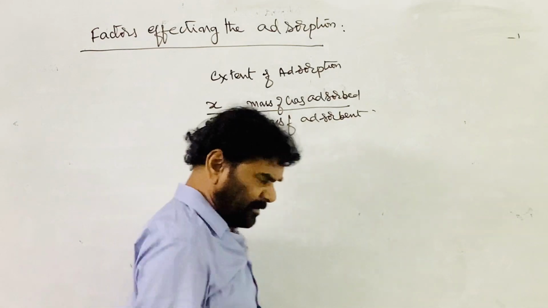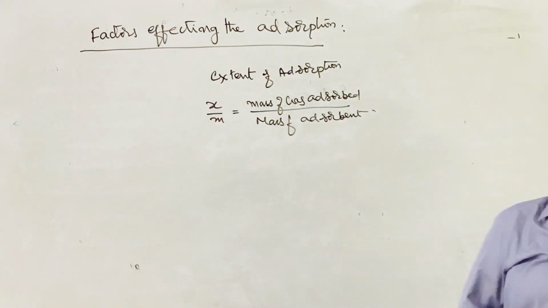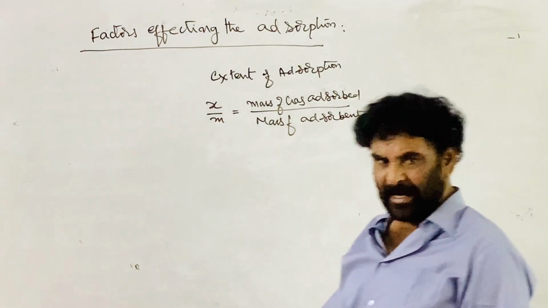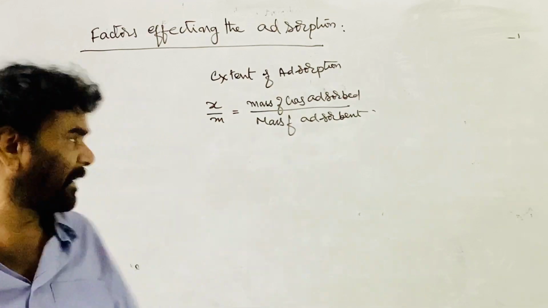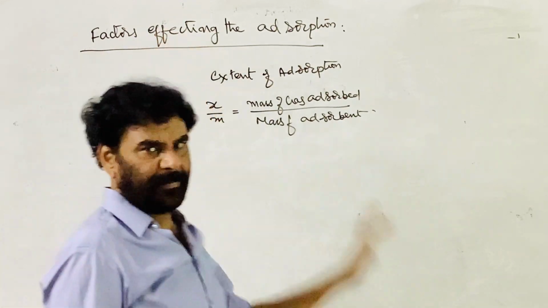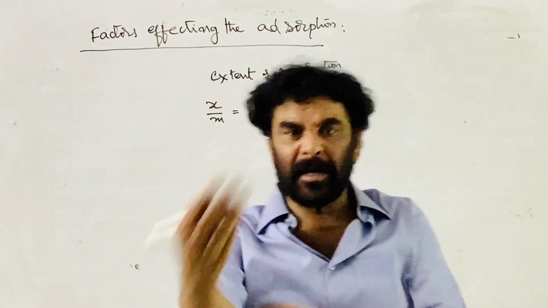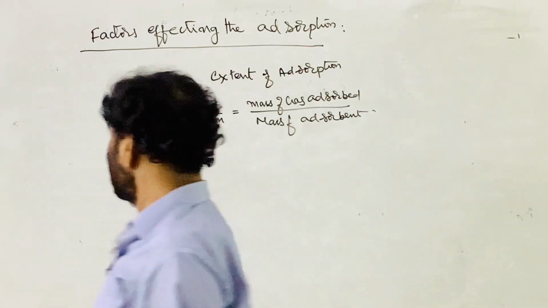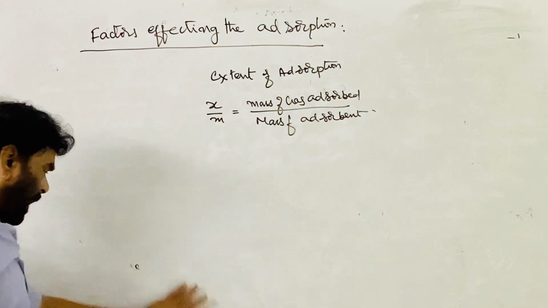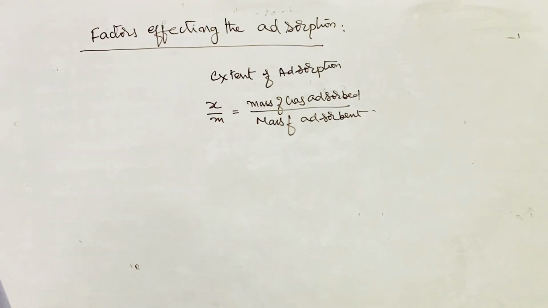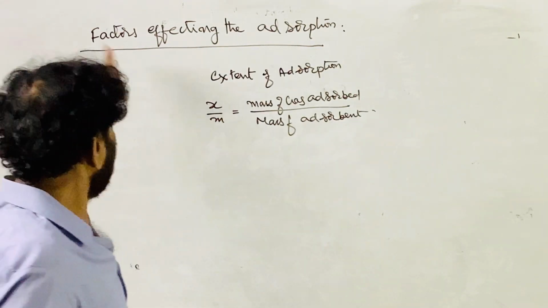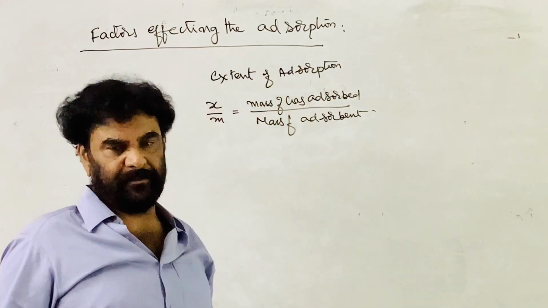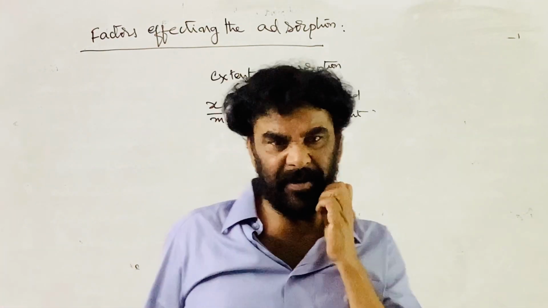So now you know, the mass of the gas adsorbed per unit mass of the adsorbent is called the extent of adsorption. Greater the adsorption, greater the extent of adsorption. So what are the practical parameters that influence the extent of adsorption or adsorption phenomena?